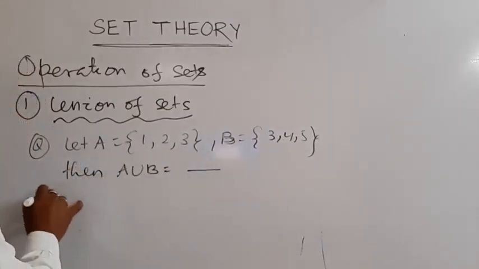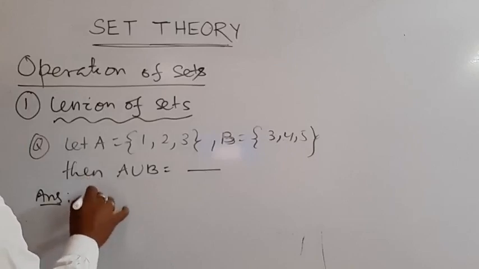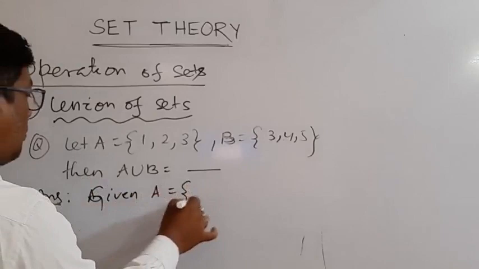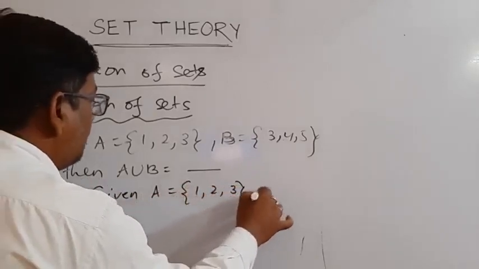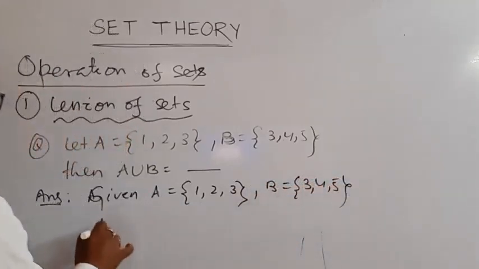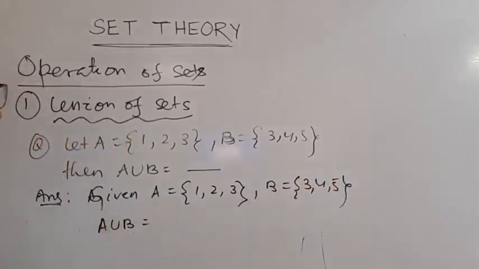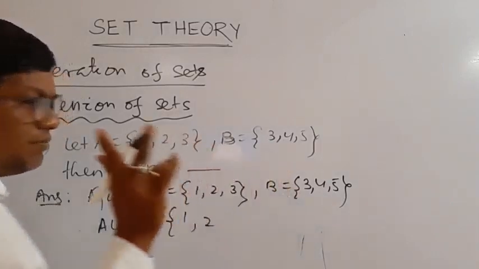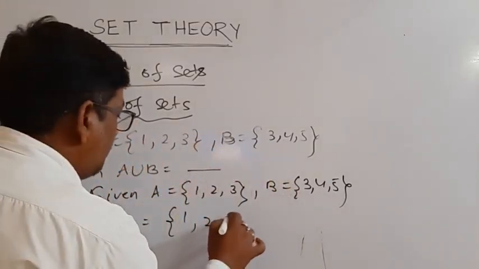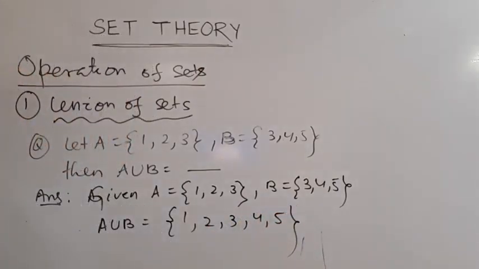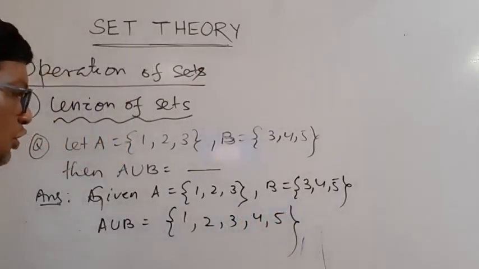Answer: given A is equal to 1, 2, 3 and B is equal to 3, 4, 5. A union B: write all the elements, but repetition is not allowed here. 1, 2, 3 is here twice, so write it a single time. 3, 4, 5. So A union B is 1, 2, 3, 4, 5.